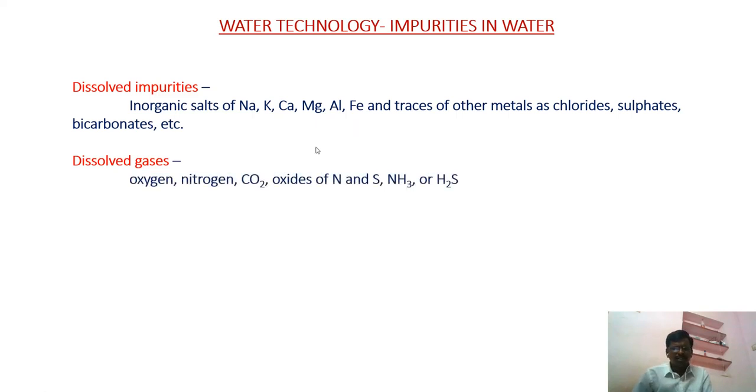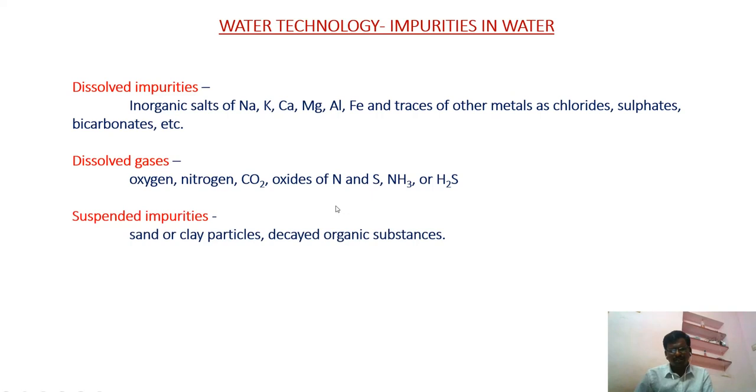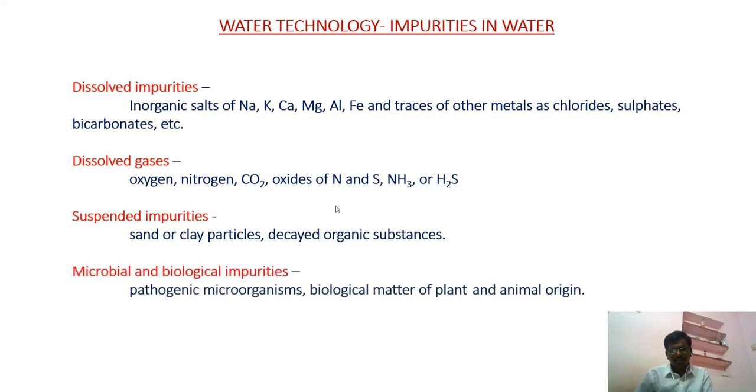Next, dissolved gases like carbon dioxide, ammonia and H2S are some of the dissolved gases present in that water. Next is suspended impurities. Clay particles or sand particles may be suspended impurities. Microbial impurities may be biological matter of plant and animal origin. Decomposition of these materials brings biological impurities into water.